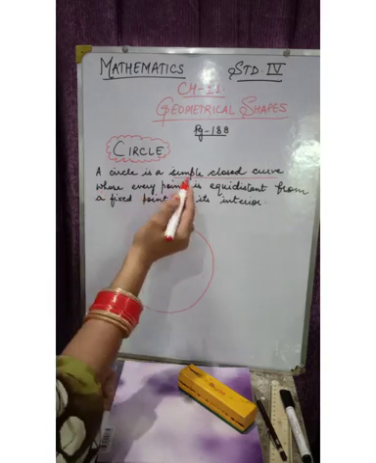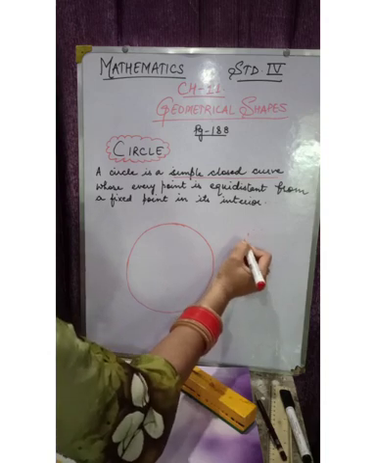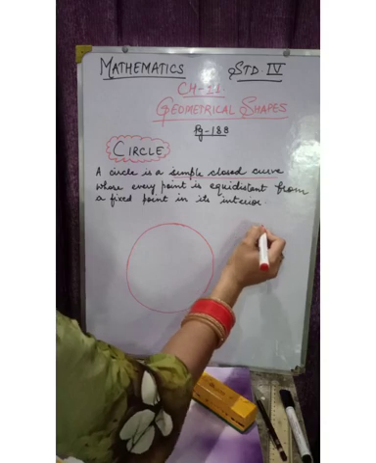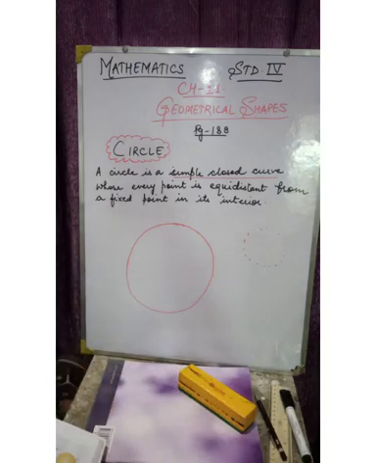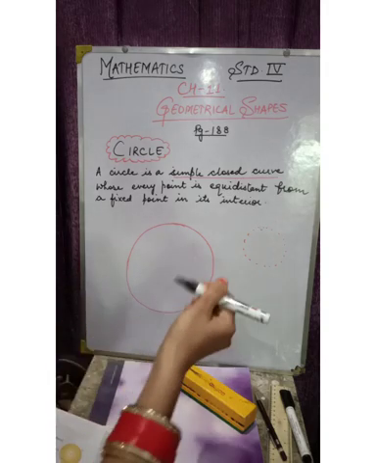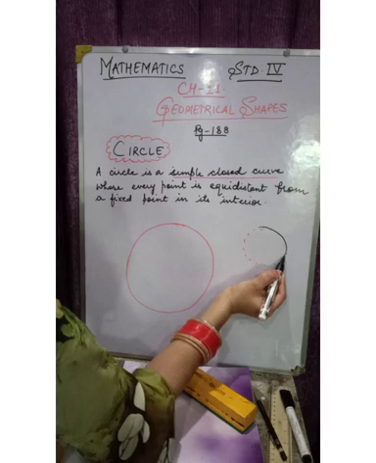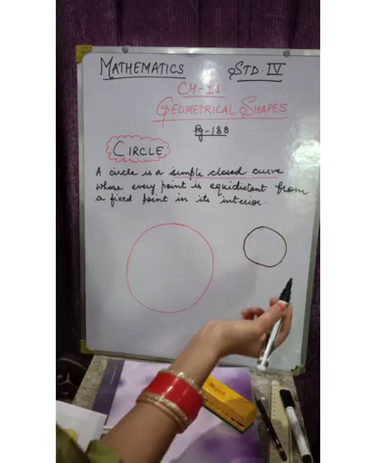Whose every point means this, see like this. Suppose I make it like this. By joining these points we can make a circle. Join these points. It will change into a circle.